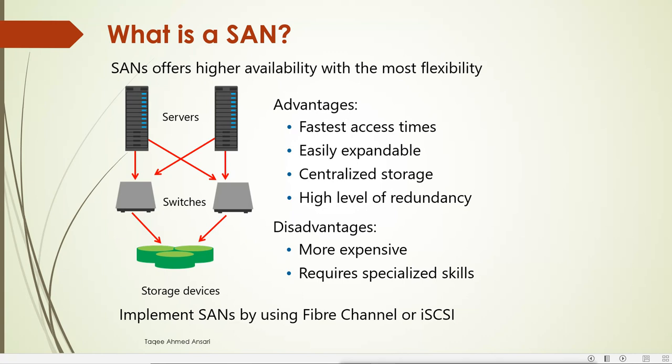Now, SANs are implemented by using Fibre Channel or iSCSI. So we have two options here. We can implement it by using Fibre Channel, or we can use iSCSI. Fibre Channel means it needs an infrastructure where you need fiber optic cables, Fibre Channel hubs, that is switches, which support the Fibre Channel optic network, and we need the storage devices also. Now it will be very expensive.